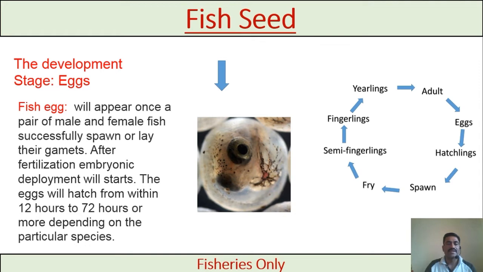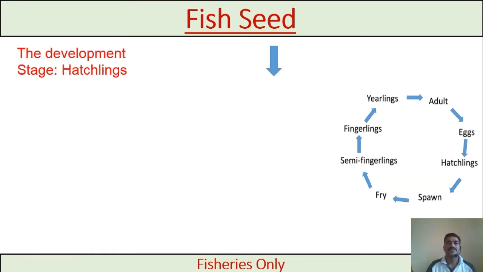That is called eggs. Egg is a female gamete. It will be fertilized after the male gamete is released, by internal fertilization or external fertilization. Then after fertilization, embryonic development will start and the egg will hatch into hatchlings within 12 hours or 70 hours or more, depending on the particular species. These are the eggs. Now we are going to discuss the next stage, that is the hatchlings.